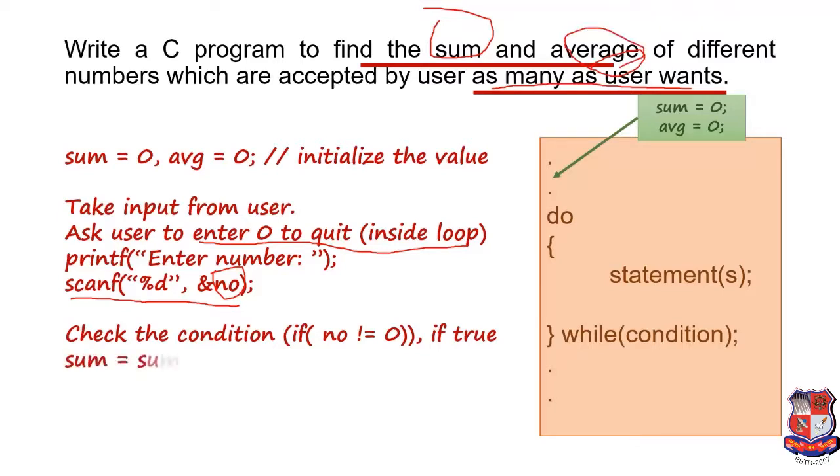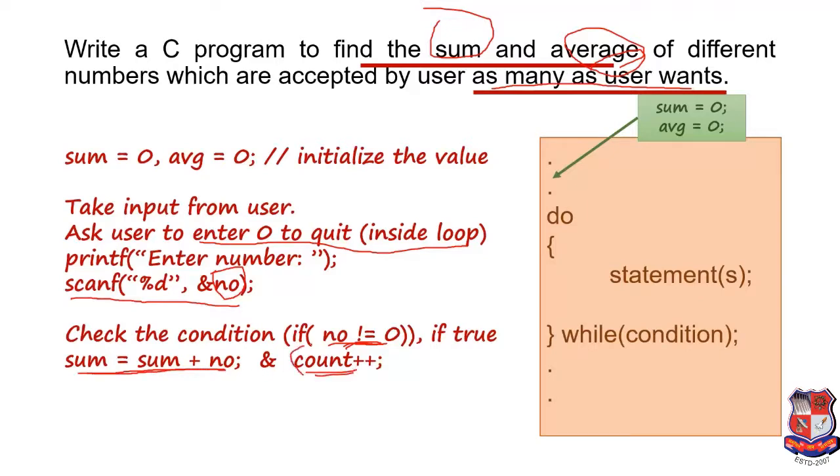So if the user has not entered 0, we check the condition number not equals to 0. If the user enters any other value instead of 0, then we have to find the summation, and for that we write sum equals sum plus number, and we have to increase the count.